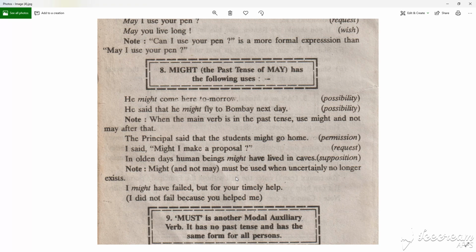It's a supposition. Note, might and not may must be used when the certainty no longer exists. I might have failed, but for your timely help. I didn't fail because you helped me. Once again, the main point of might, it is used for possibility, permission, request, supposition, uncertainty.